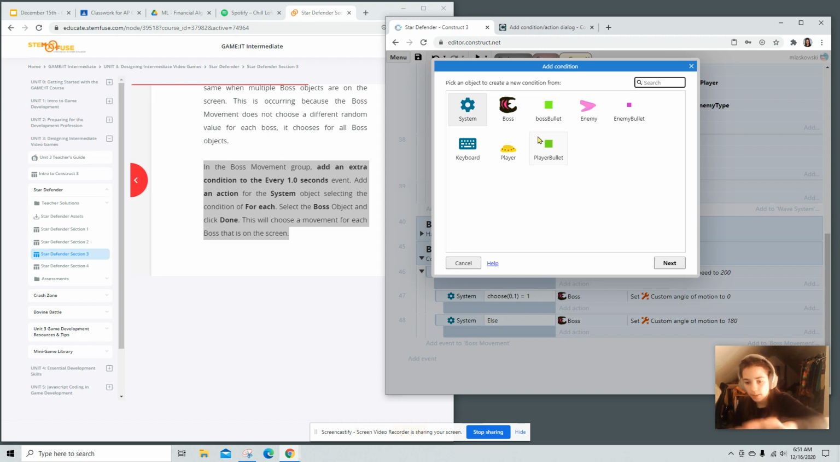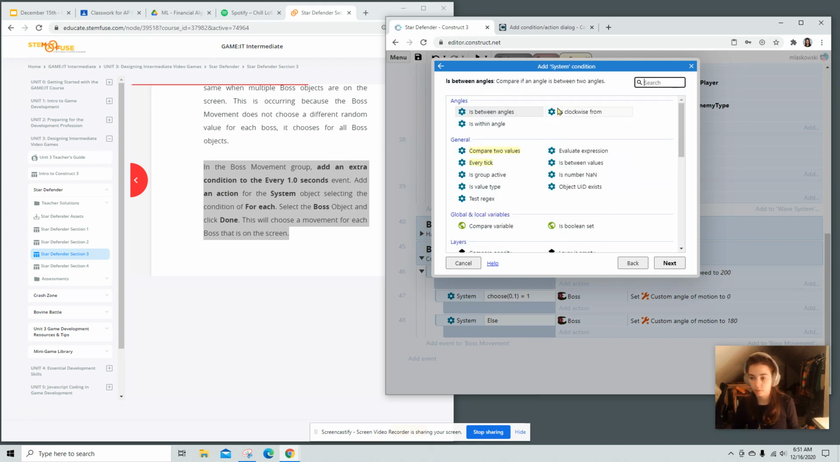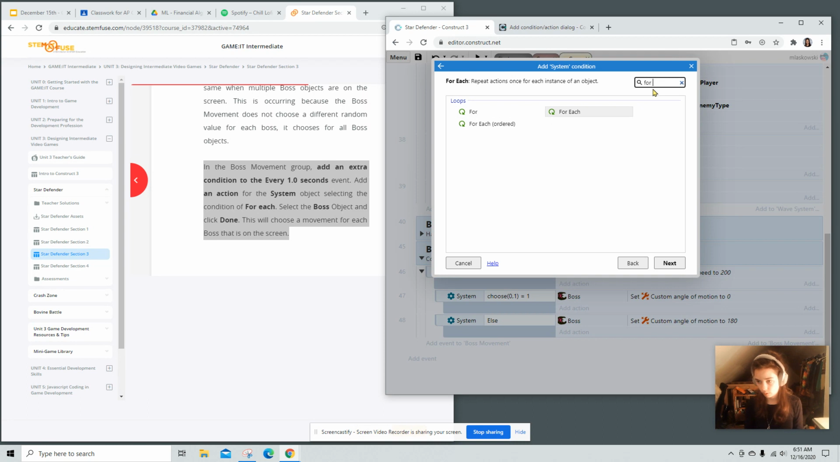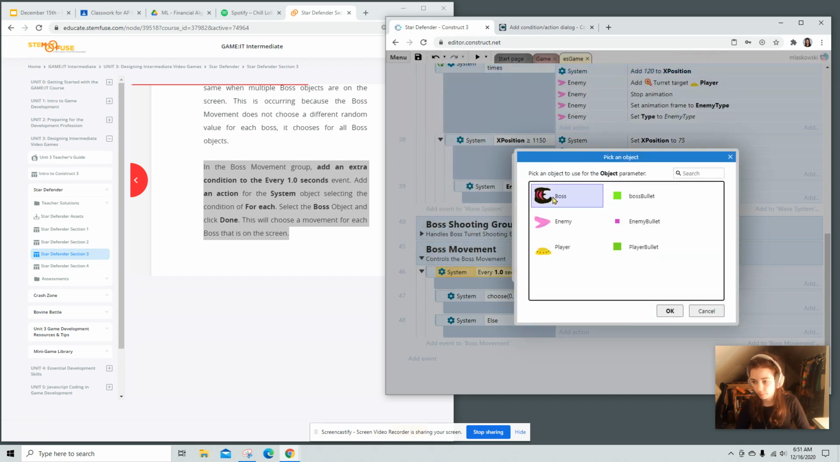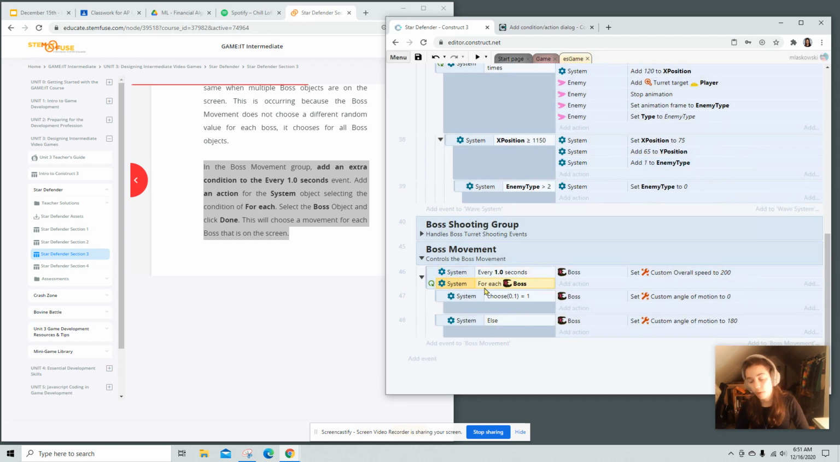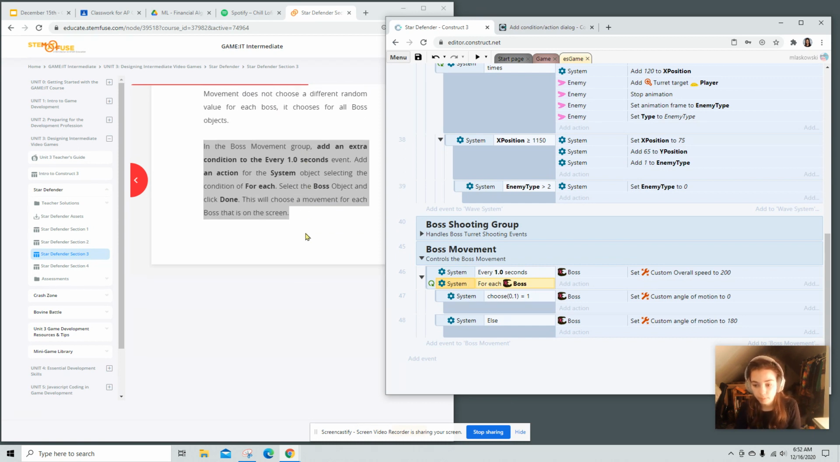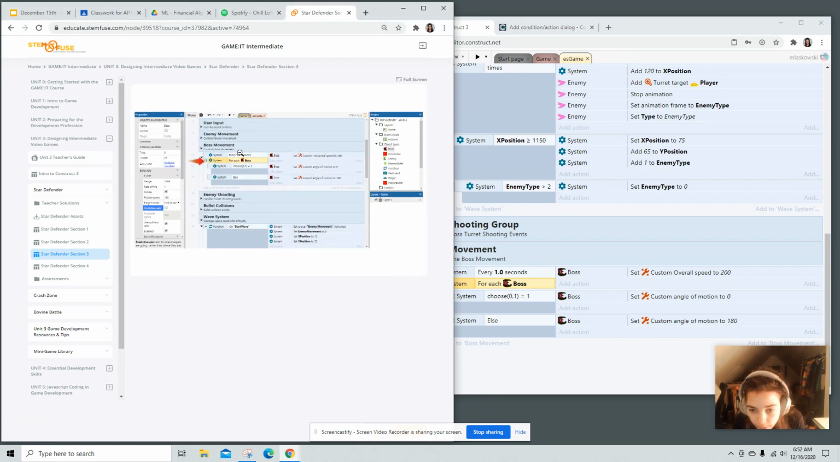Add an action to the system object, selecting the condition for each. Select the boss object, and click Done. Okay, so that's saying that we are going to select a different condition for every single boss. Just double checking, that looks good.